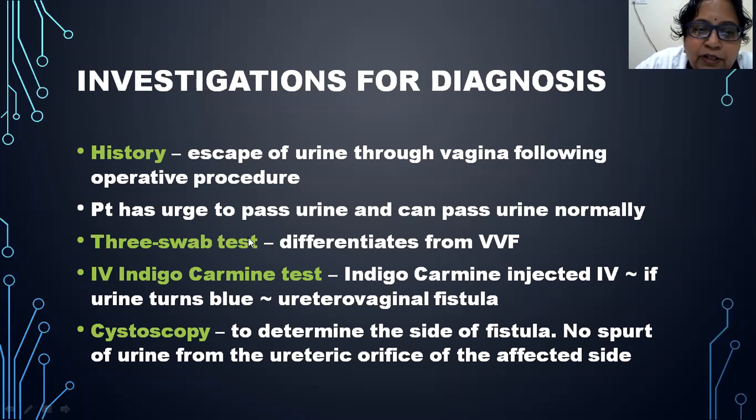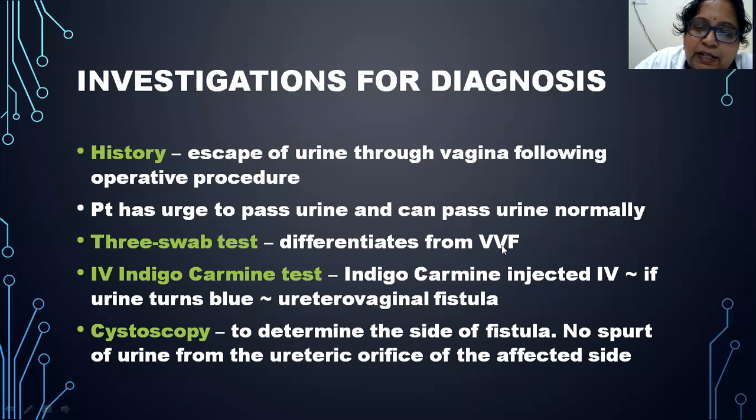Next, for diagnosis, a 3-swab test should be done to differentiate it from the vesicovaginal fistula, where 3 swabs are placed, one high up in the vagina, next in the mid-vaginal portion, and next one just above the introitus. And methylene blue dye is instilled into the vagina, and the patient is asked to walk for 5 minutes. After that, you ask the patient to lie down, take out the swabs and examine. So that is the 3-swab test, which will differentiate it from vesicovaginal fistula.